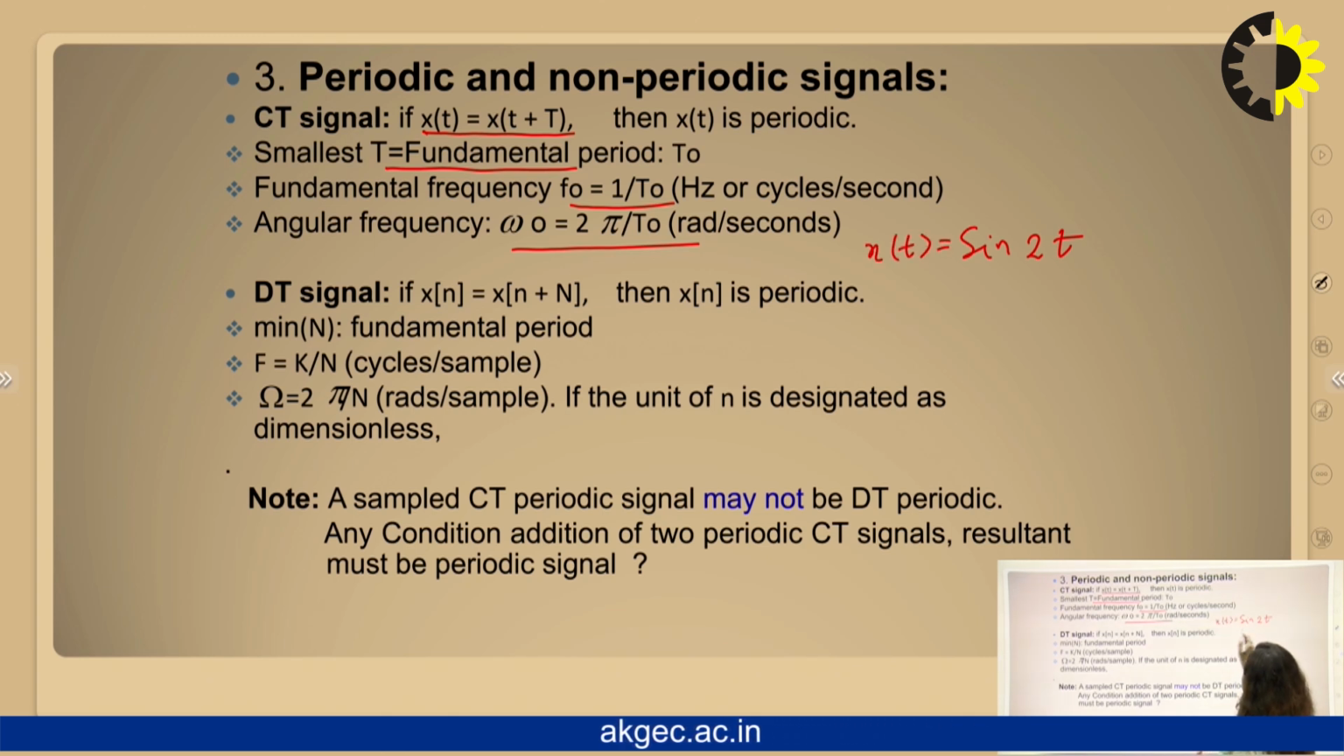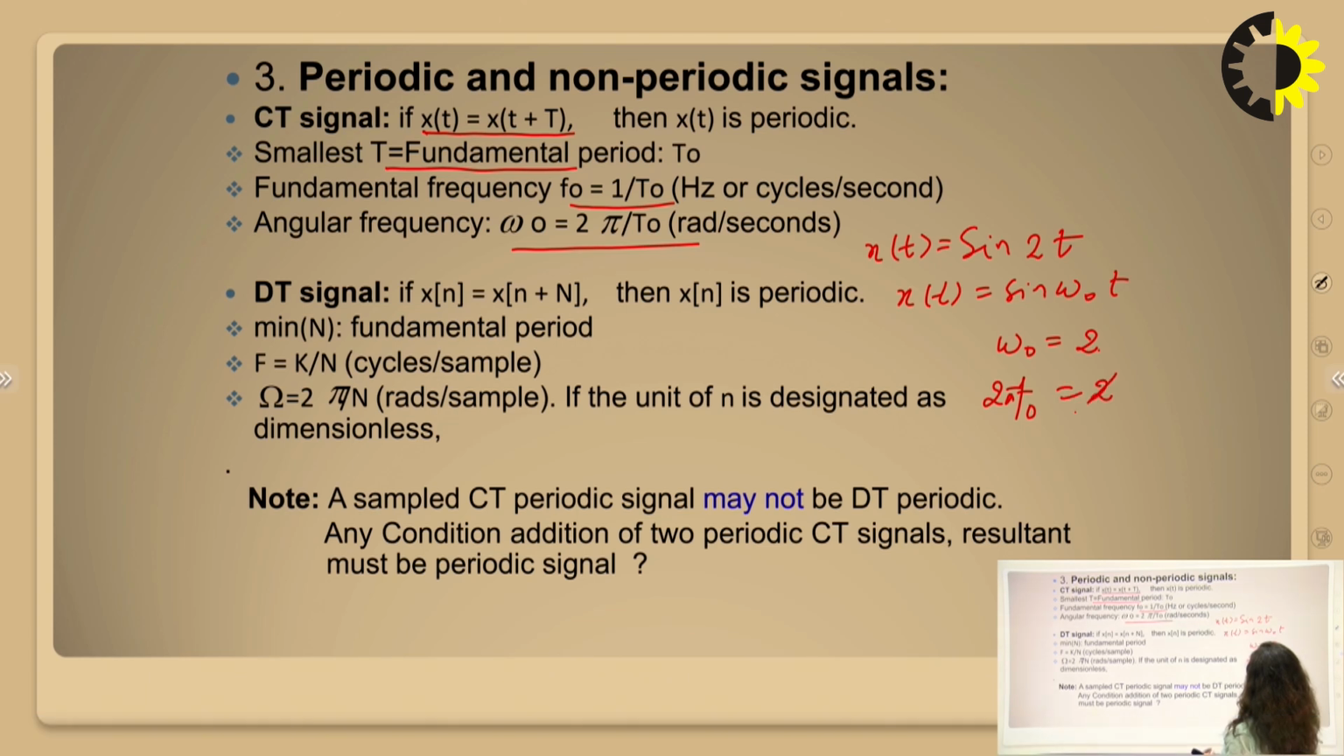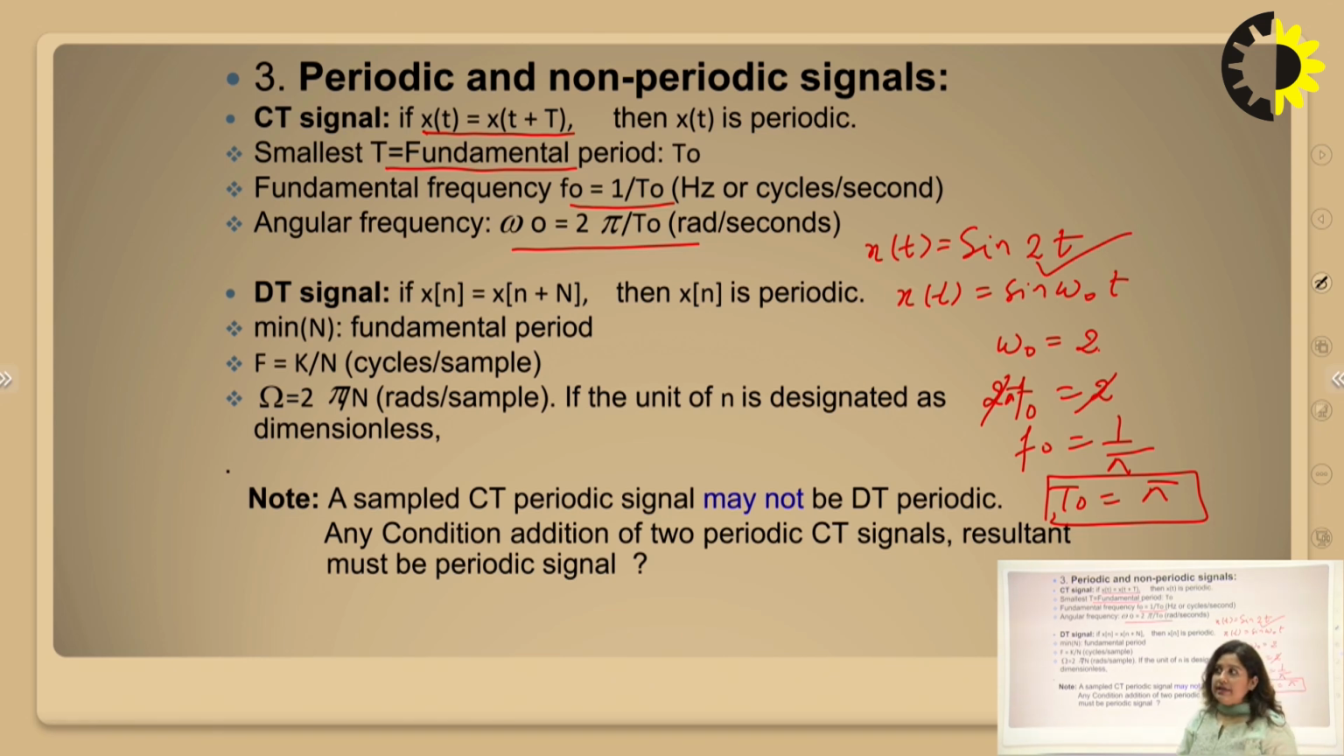So we can compare this signal with sin omega naught t, where omega naught is equivalent to 2, or we can write 2 pi f naught is equivalent to 2, then f naught is equivalent to 1 upon pi, or T naught is equivalent to pi. So we have the fundamental period for this signal equivalent to pi. We can say here pi is the fundamental period.